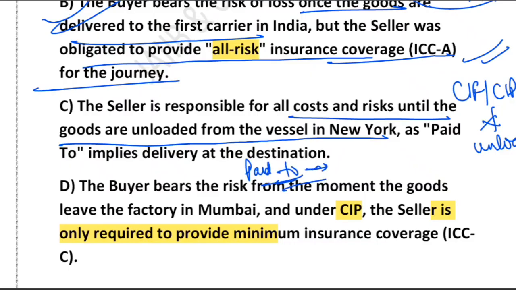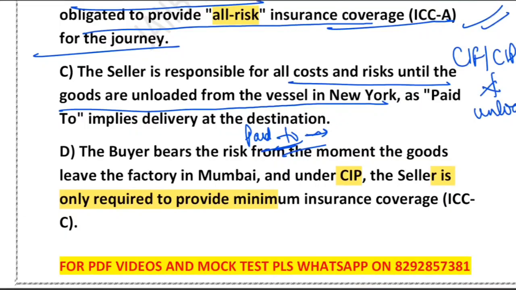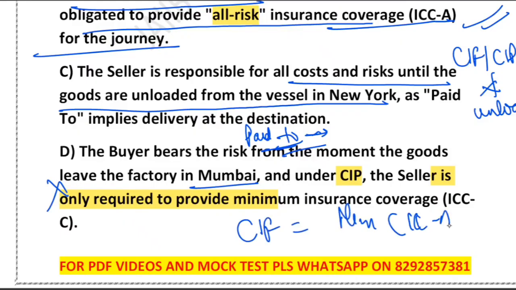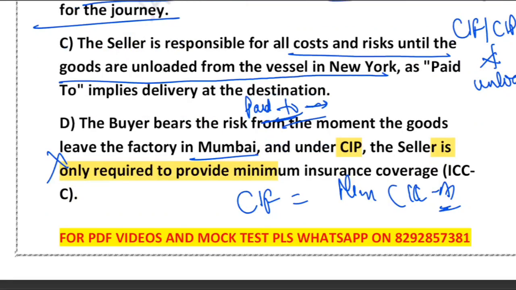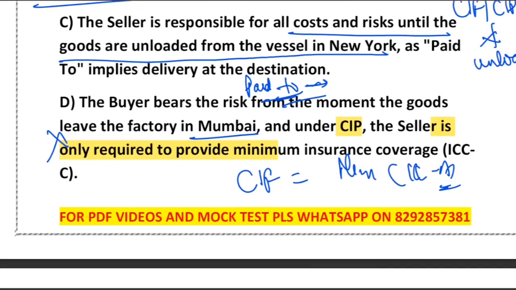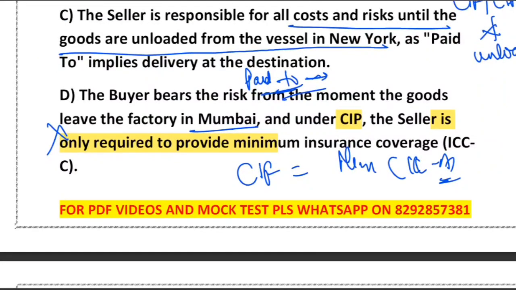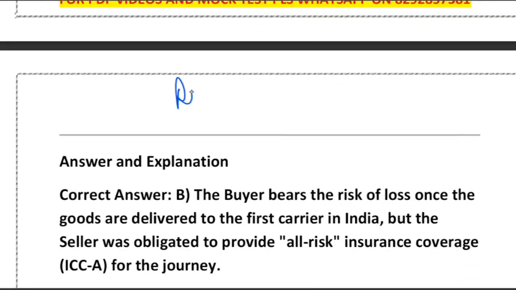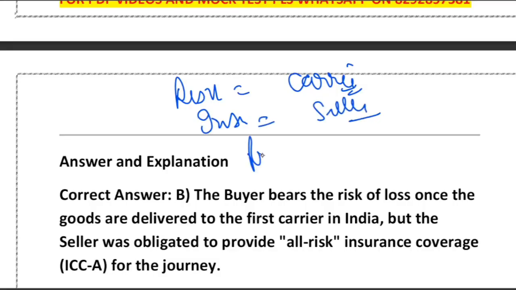What about D? D says that the buyer bears the risk from the moment the goods leave the factory in Mumbai. No, that is wrong. CIF requires minimum ICC C insurance, while CIP requires ICC A. That is the point. CIP means carriage and insurance paid. Risk will pass at the first carrier in the seller country. Insurance the seller will arrange, and the cover is ICC A, that is all-risk insurance coverage.